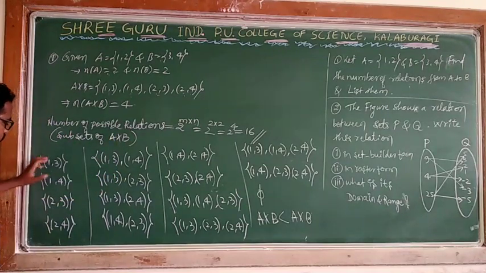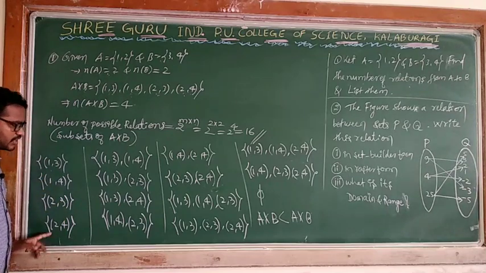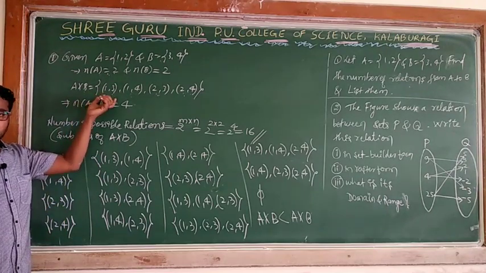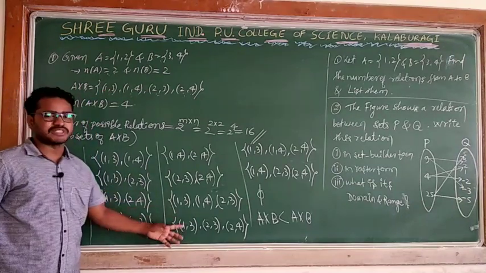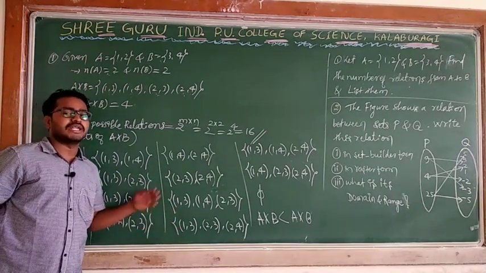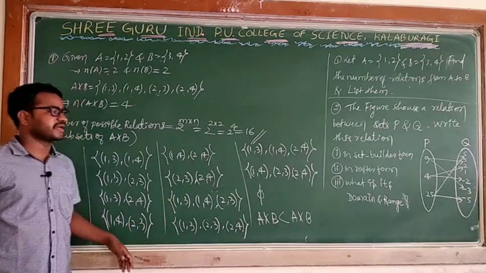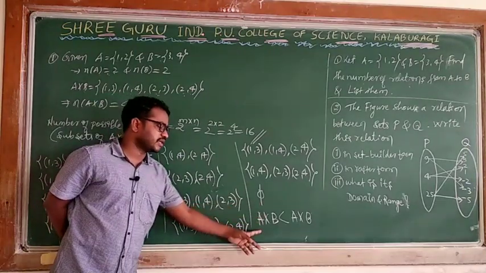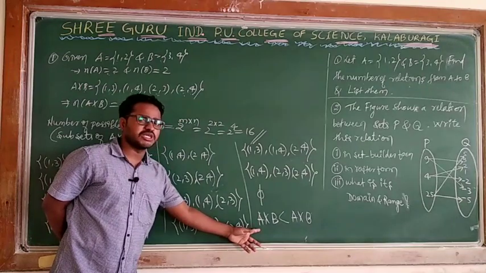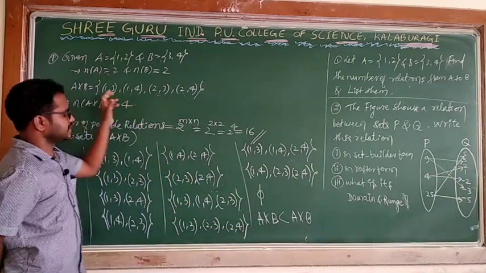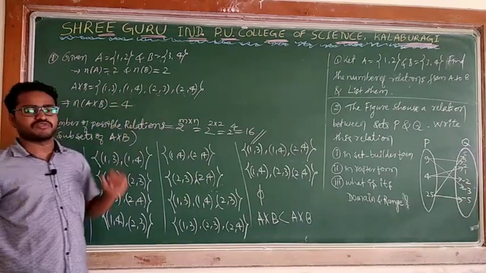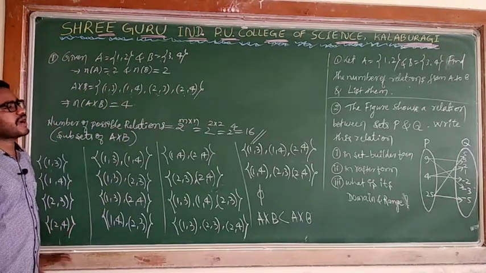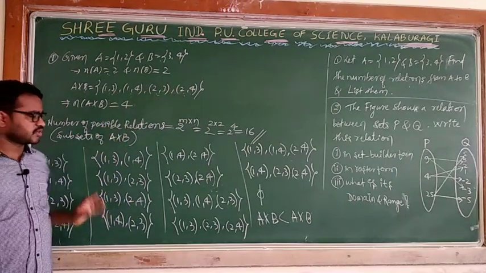You copy this. Don't get confused. I took individual elements first, then I took 2 ordered pairs, then 3 ordered pairs. While collecting 3 ordered pairs, you collect the different possible combinations. Then I can collect the empty set itself and A cross B itself, which is (1,3), (1,4), (2,3), (2,4). This is the required answer of the first question. Okay, copy this.